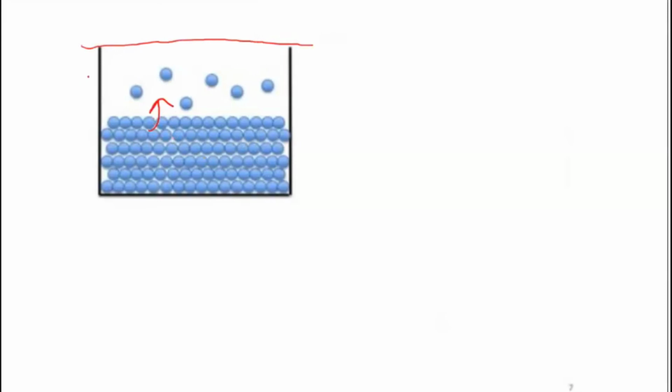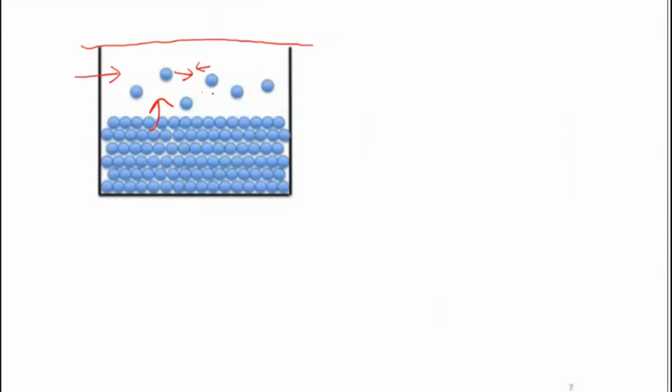Once this empty space becomes saturated, you know that these gas molecules will start colliding with one another, and they lose their kinetic energy. When they lose their kinetic energy, they get converted into liquid again, and then an equilibrium will be established. Whatever molecules have gone into the gaseous phase, the same amount of molecules will go into the liquid phase also. An equilibrium gets established.